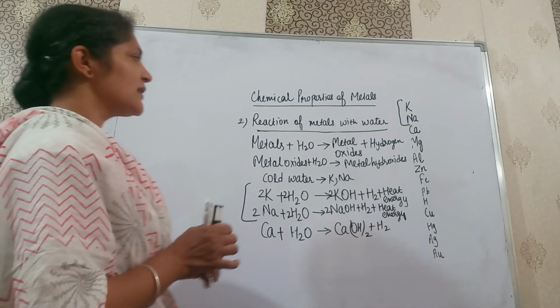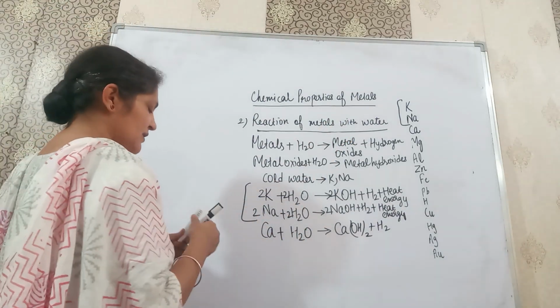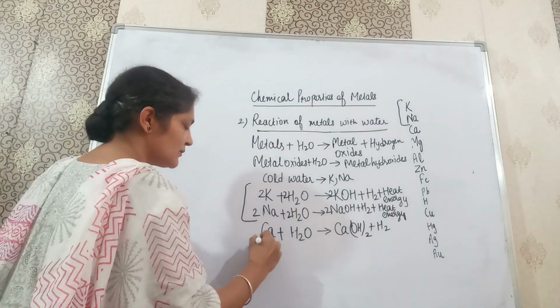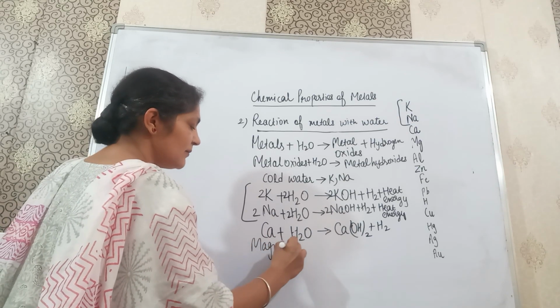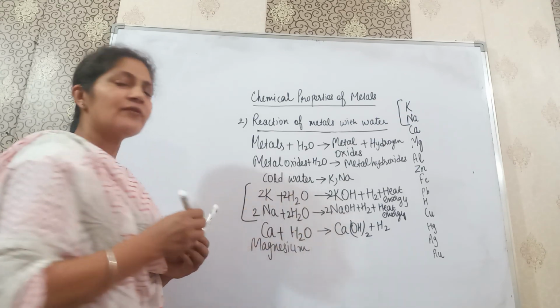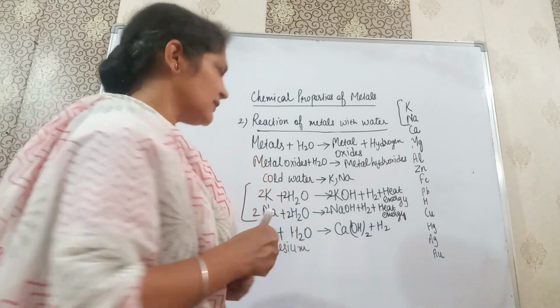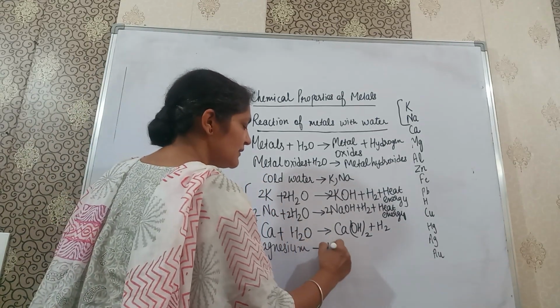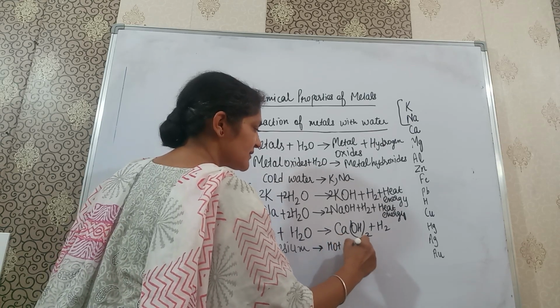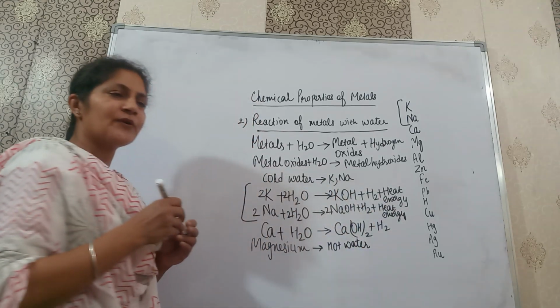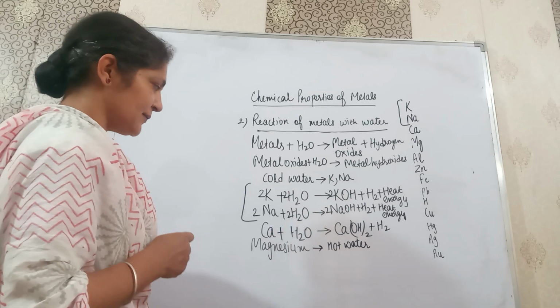Now next comes the turn of magnesium. Magnesium does not react with cold water. Magnesium metal does not react with cold water. It reacts with hot water to produce magnesium hydroxide.